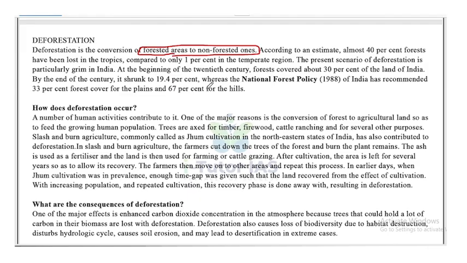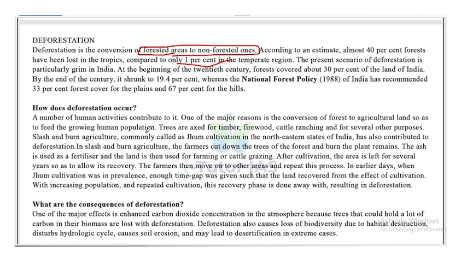Deforestation is a conversion of forested area to non-forested ones. According to an estimate, almost 40% of forests have been lost in the tropics, compared to only 1% in the temperate region. The present scenario of deforestation is particularly grim in India.